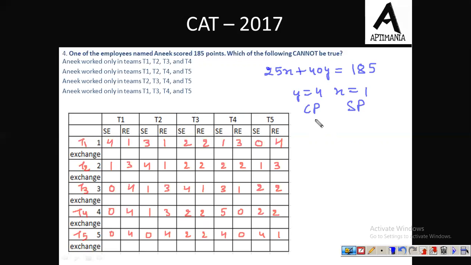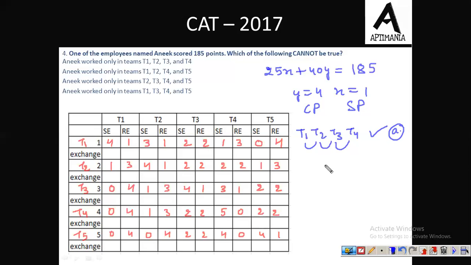Now the question is, which of the following cannot be true? Anik worked in team T1, T2, T3 and T4. See, T1, T2, T3 and T4, these are 4 consecutive teams. So I think this is possible because there was always a transition of a standard employee from T1 to T2, then T2 to T3 and T3 to T4. So it is quite possible that Anik first got work in T1 as a challenging project, then in T2, then in T3 and then in T4. Fine. So this option is very much possible.